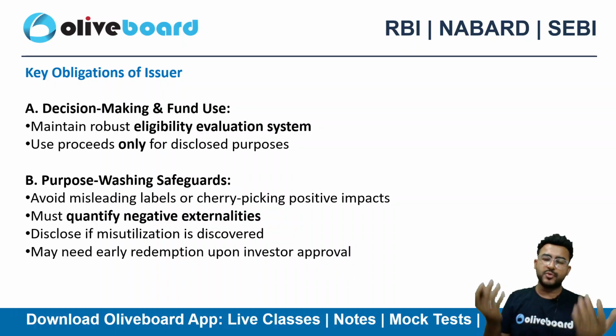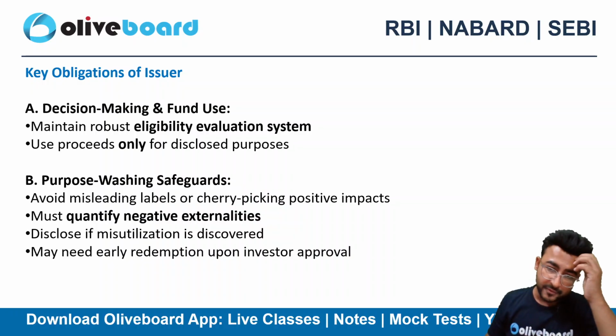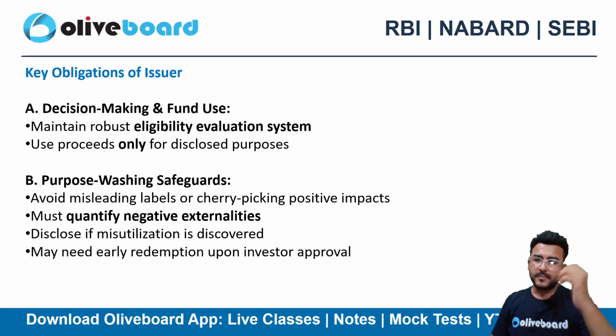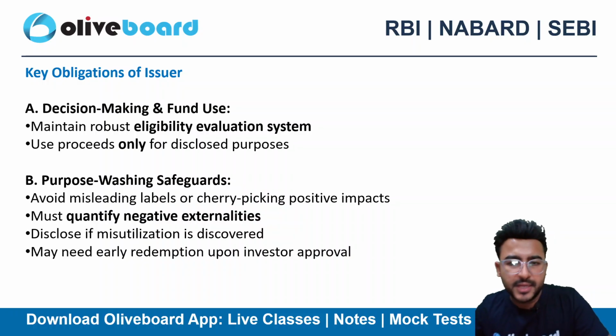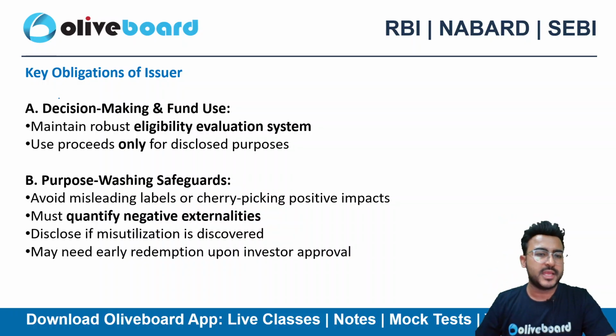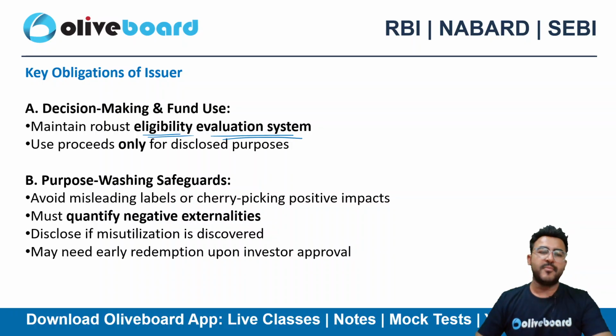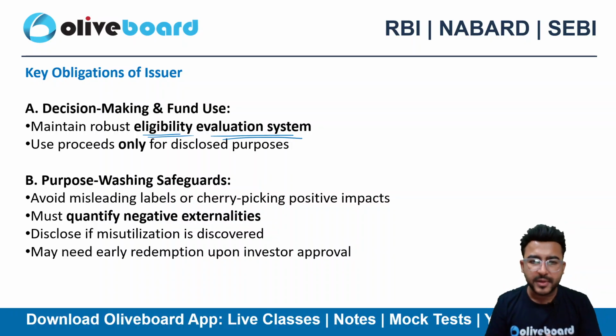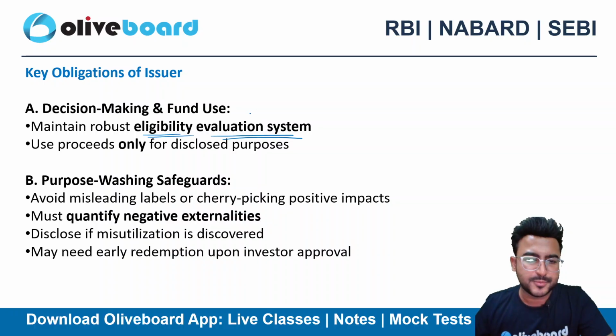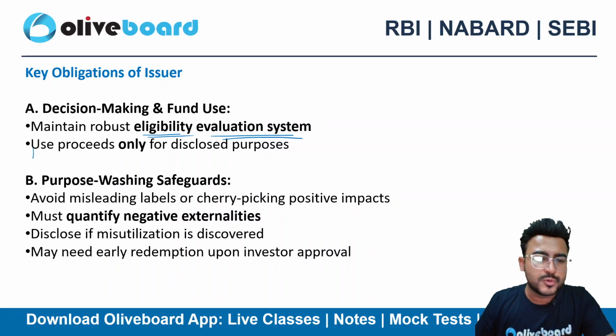Let's suppose I have issued a social bond, or a sustainability linked bond. Then what are my key obligations? So, decision making and fund use. I need to maintain an eligibility evaluation system. My system should be very much robust here, right, regarding the eligibility. And I need to use the proceeds that I am getting.